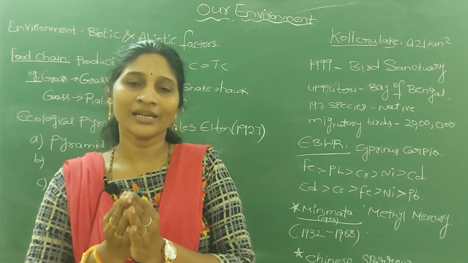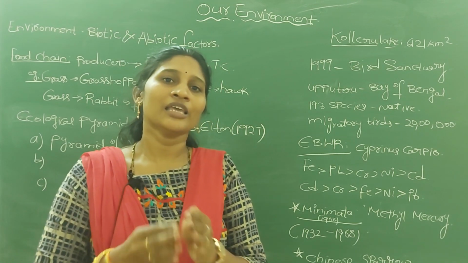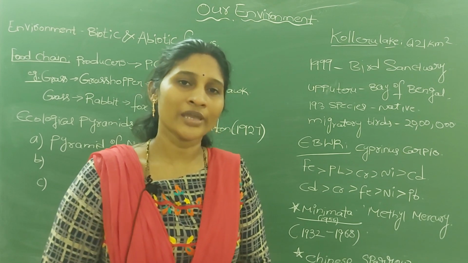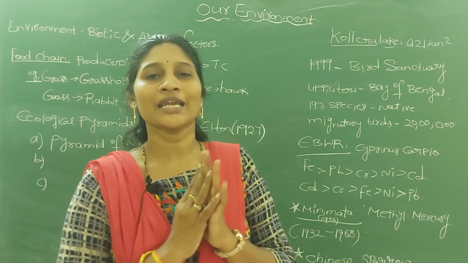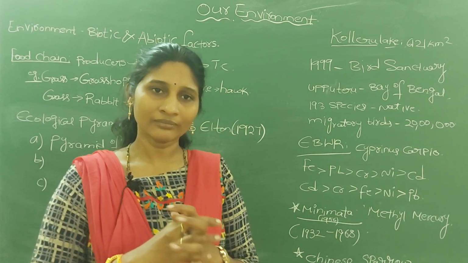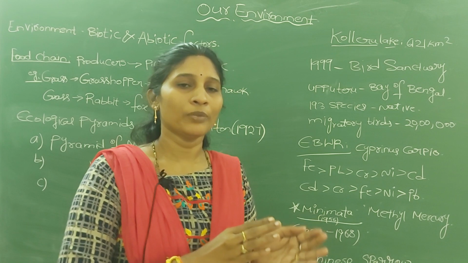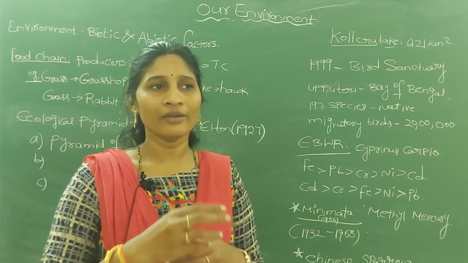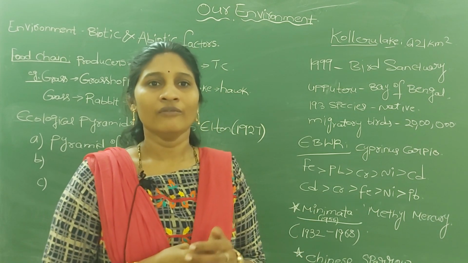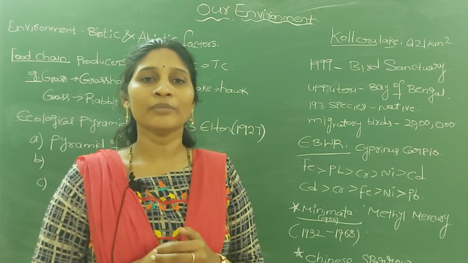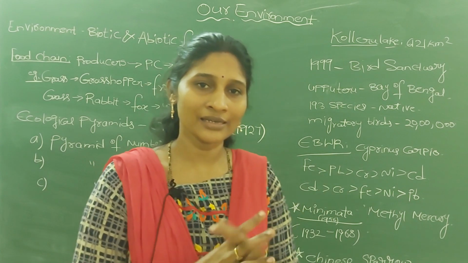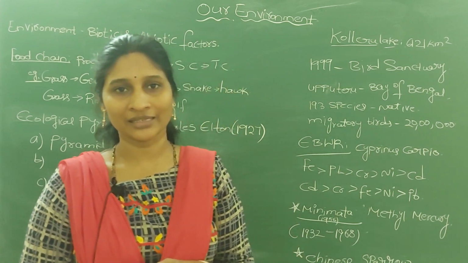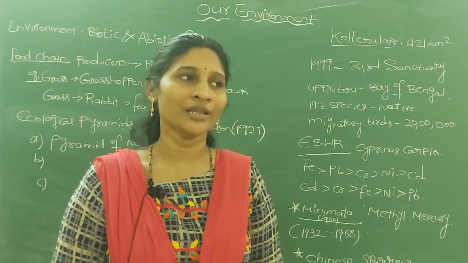After the death of animals, they are decomposed in the soil, which adds nutrients into the soil, and those nutrients are taken up by the plant. In this way every living organism, for its survival, maintains a balance or interaction with other living organisms and abiotic factors like sunlight, water, soil.